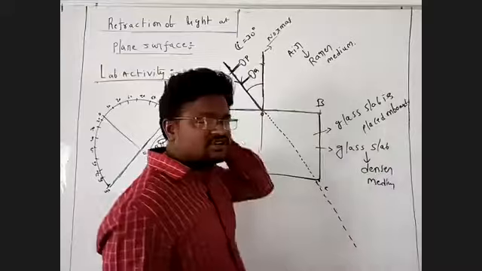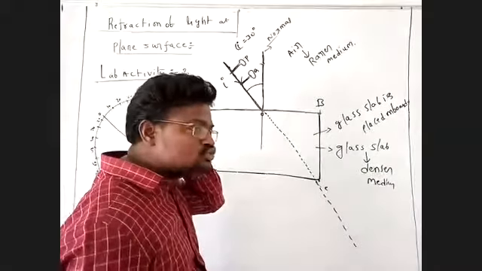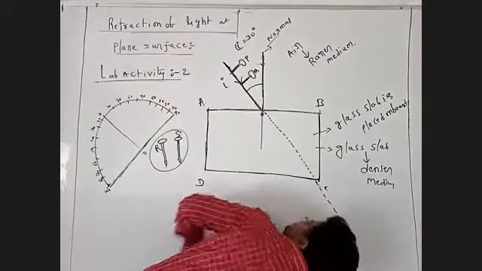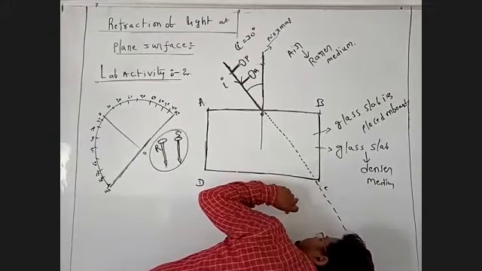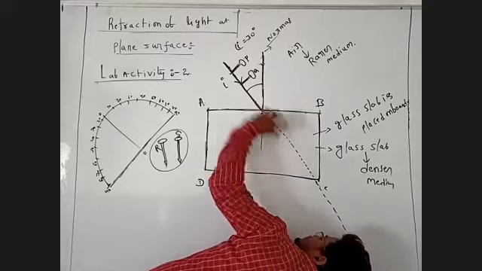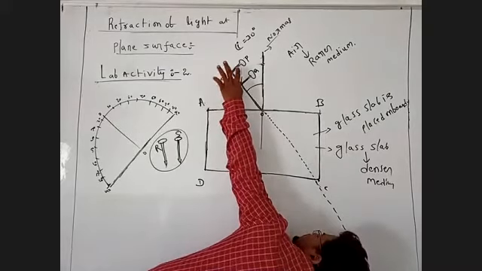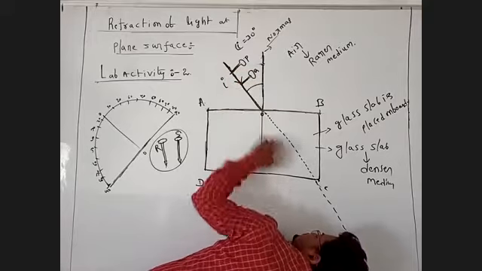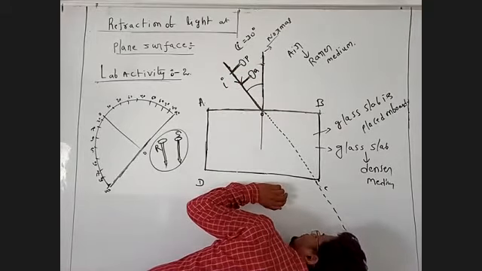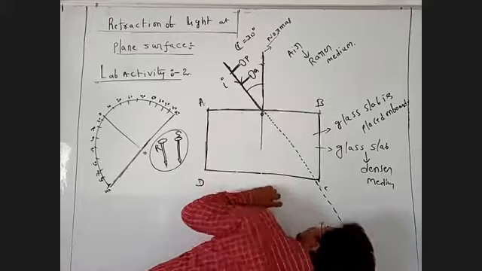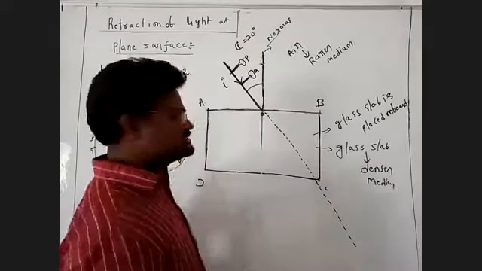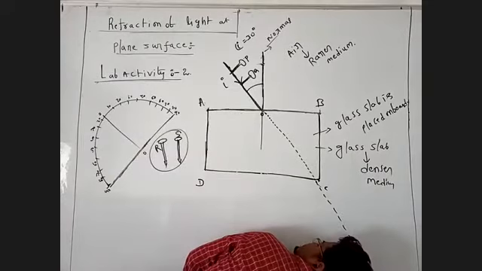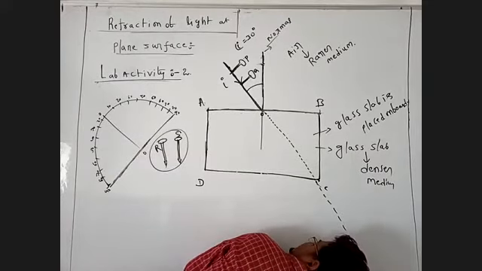I'm seeing the P, Q pins through the glass slab.